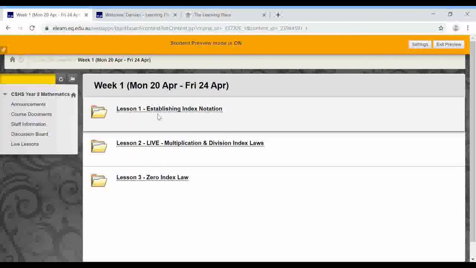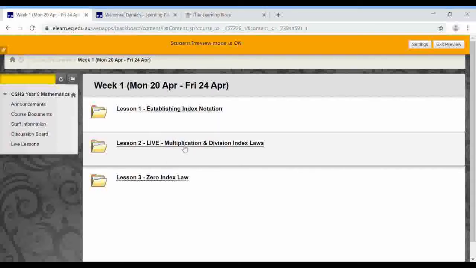The big thing here though, boys and girls, is you need to ensure that you've done lesson 1 before Tuesday morning. So sometime on Monday or before, you need to go into lesson 1 and complete that lesson. The reason I've done it like that is that lesson 1 is a revision of some material you saw last year. And then the new gear starts here with our live lesson.